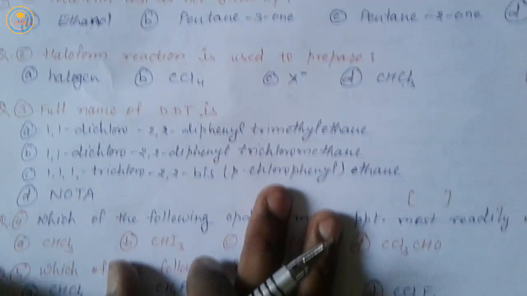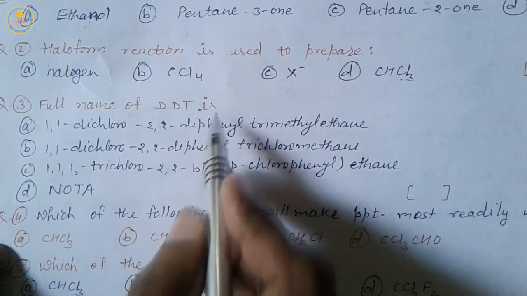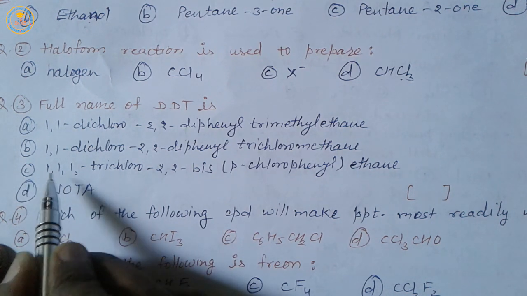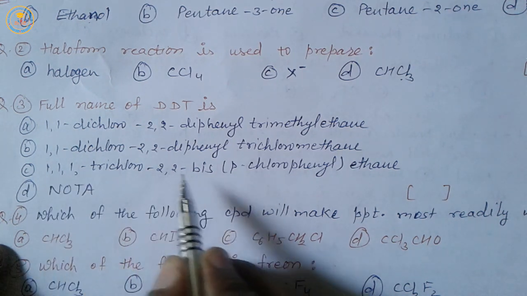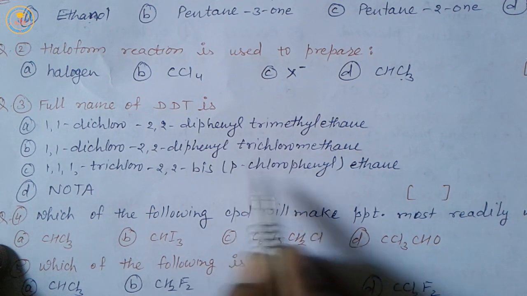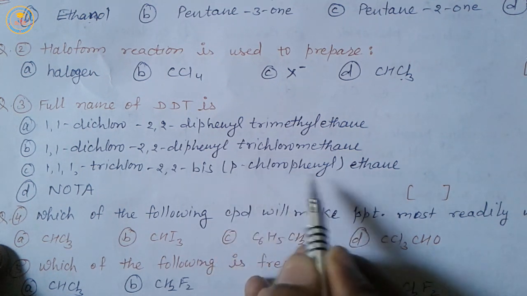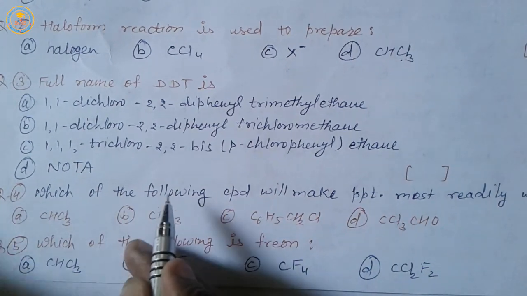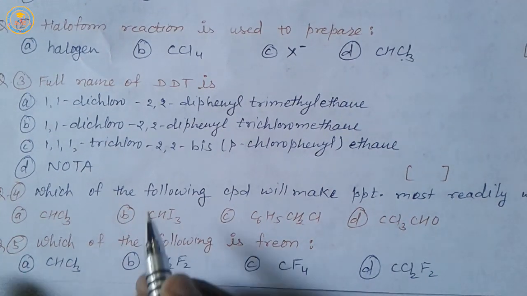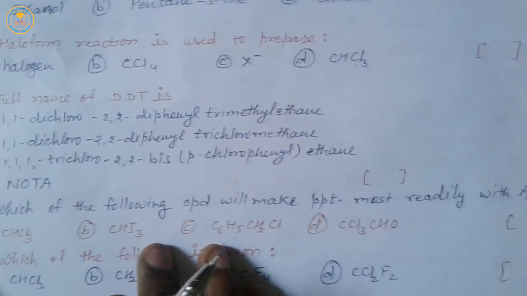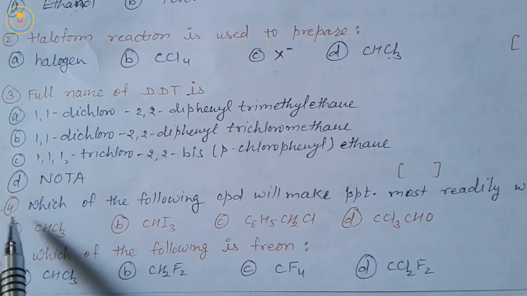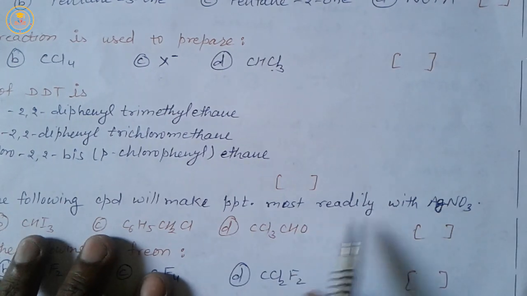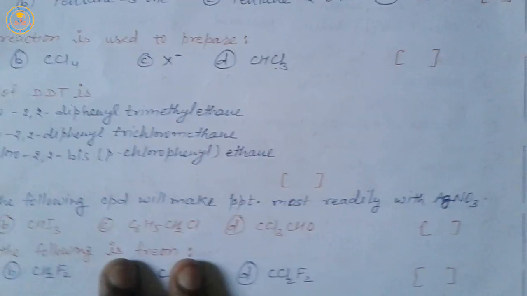Now next, third question: the full name of DDT. The solution will be 1,1,1-trichloro-2,2-bis(4-chlorophenyl) or parachlorophenyl ethane. Very important question. Now fourth question: which of the following compounds will make a precipitate most readily with AgNO3?